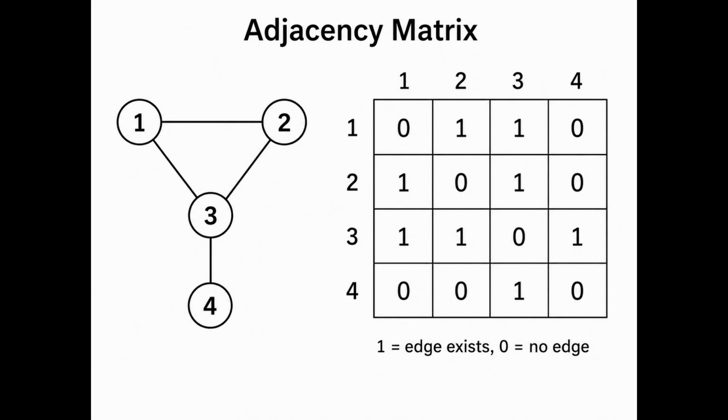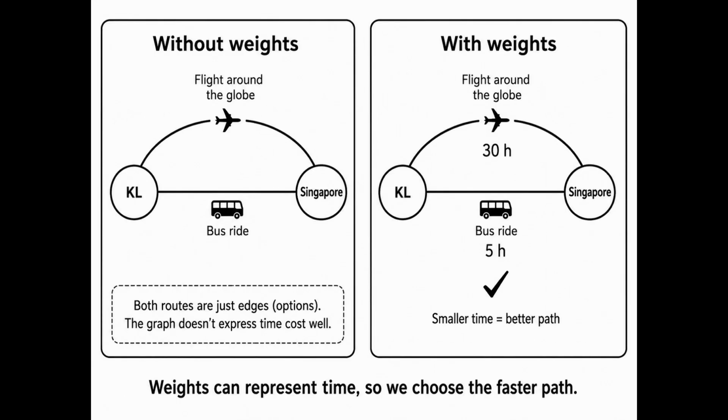So why is this useful? Let's say I wanted to go from Kuala Lumpur to Singapore. I could take a private jet all the way across the world together, or I could take a short bus ride. Of course, I am not Taylor Swift, so Google Maps would recommend me the faster option, which is the bus. It treats KL and SG as two nodes, and the edges connecting them as the different journeys with different weights representing the time taken. Therefore, by using the least weighted path, we can save time.